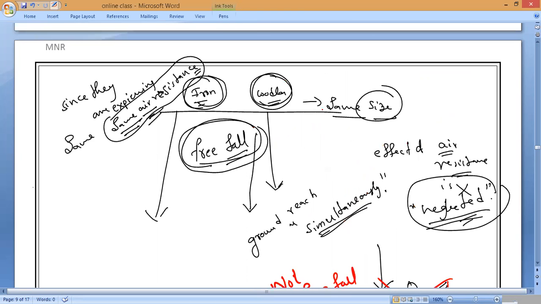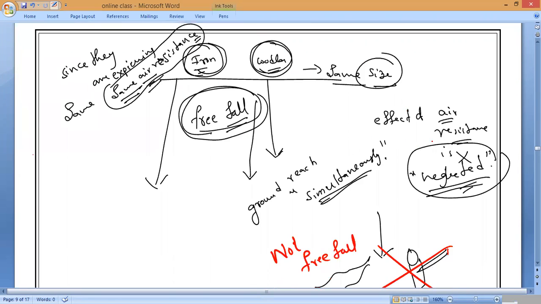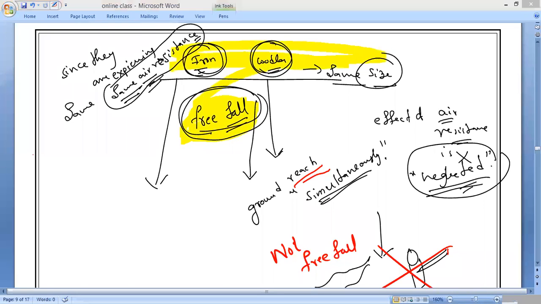But if I take a wooden ball and an iron ball, both of the same size, both are experiencing the same air resistance. Then the effect of air resistance is neglected, and I can say they both reach the ground simultaneously. Then I can say both are in what case? Free fall. Understand? So please all of you write.